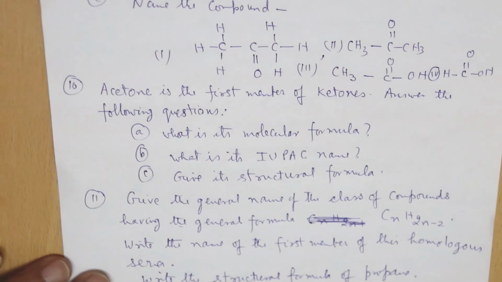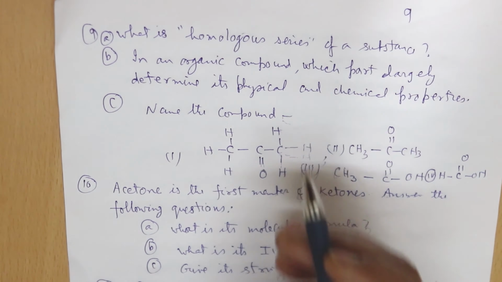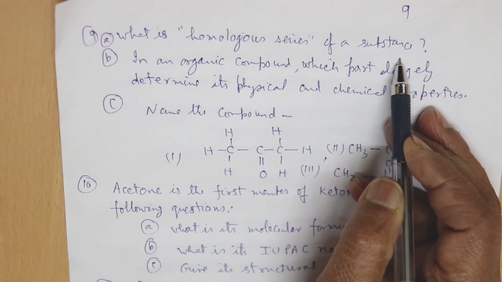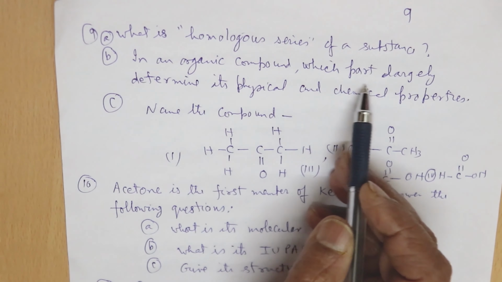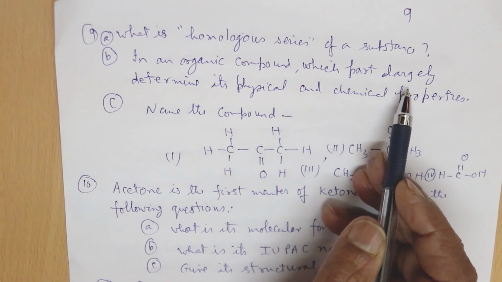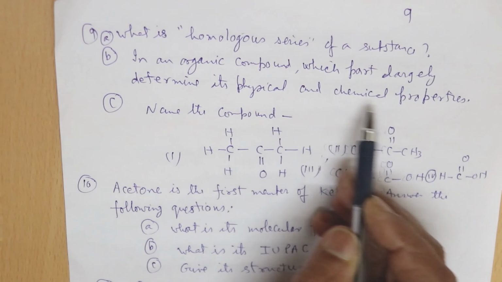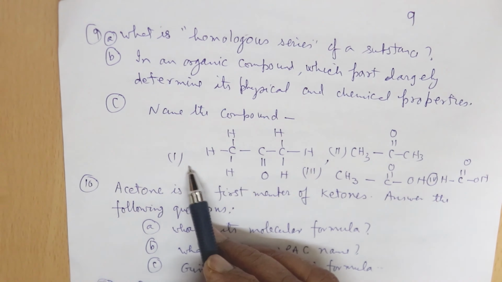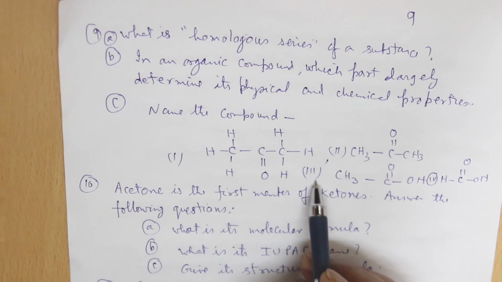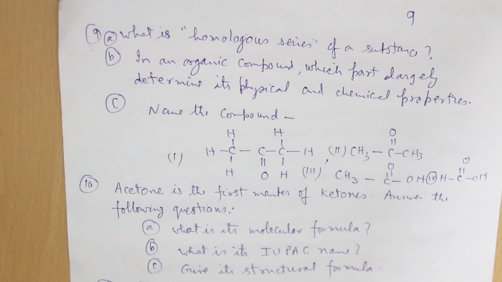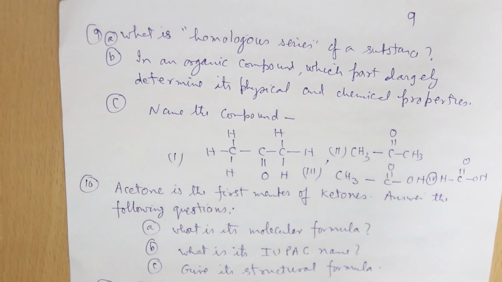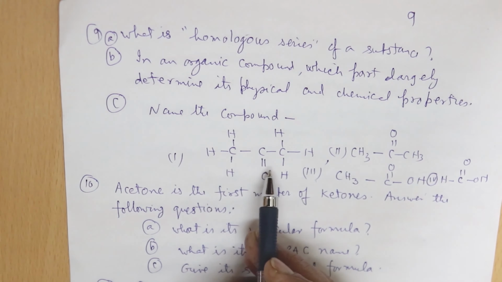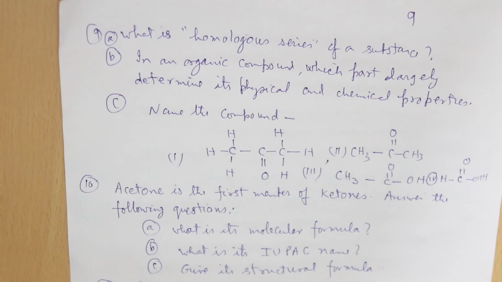So then you have to also write there what is homologous series of a substance. Okay, then in an organic compound, which part largely determines its physical and chemical properties. Now you have to name these compounds 1, 2, 3 and 4. You have to write their name. You have to write their common name or IUPAC name, anyone you can write.